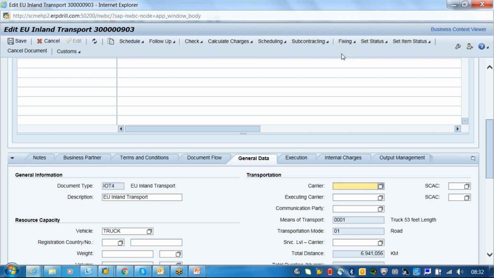Okay, so the next is subcontracting. In the subcontracting, we will have this carrier selection and tendering profile. Carrier selection is whether you are doing it manually or automatically. Tendering is something like, for example, we have 4 or 5 carriers. First of all, we have to ask them what the cost is, or we are asking for a quotation for executing the transportation.